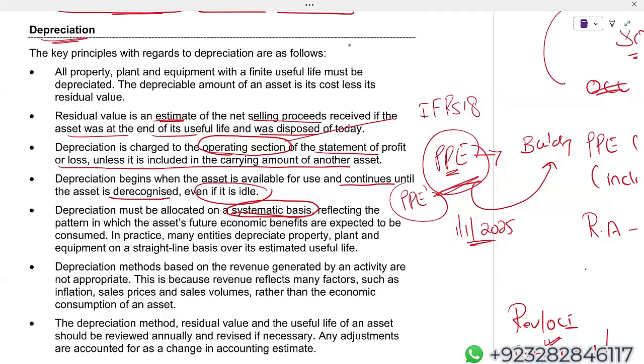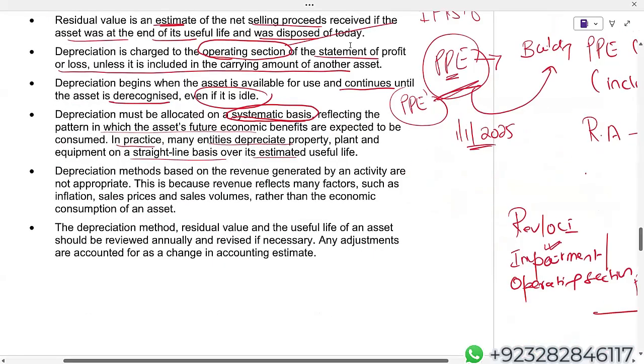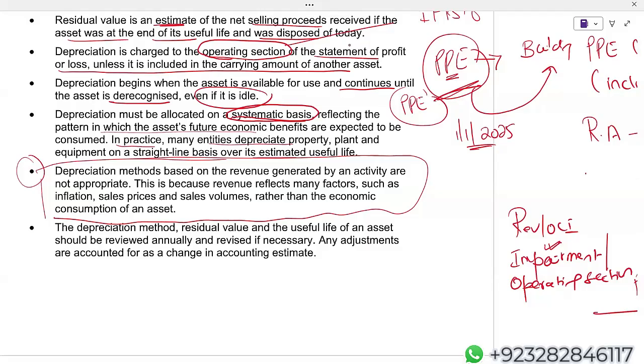Depreciation must be allocated on a systematic basis, reflecting the pattern in which the asset's future economic benefits are expected to be consumed. In practice, many entities depreciate property, plant and equipment on a straight line over its estimated useful life. Depreciation methods based on revenue generated by an entity are not appropriate. Simply, if you are generating more revenue, more depreciation, less revenue, less depreciation, no, that does not make sense.